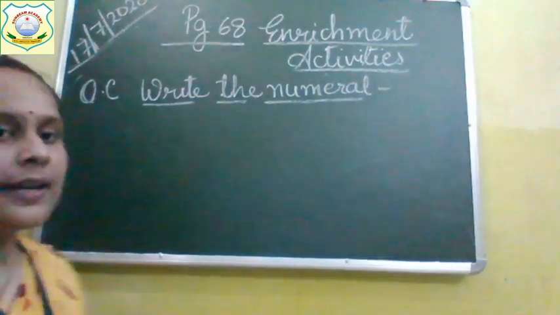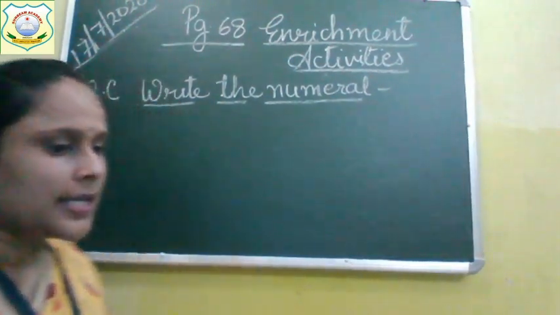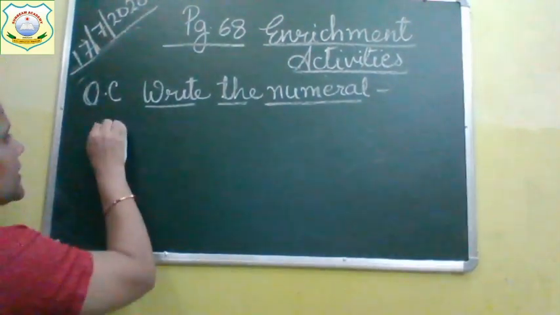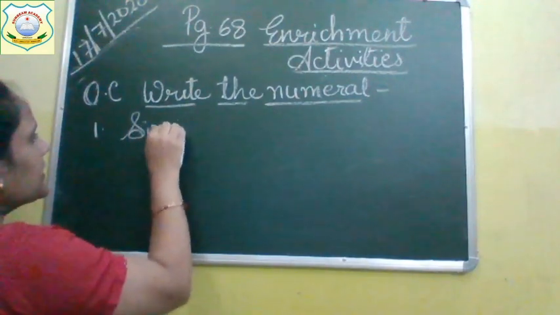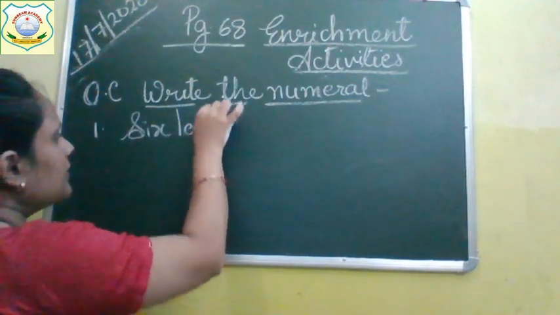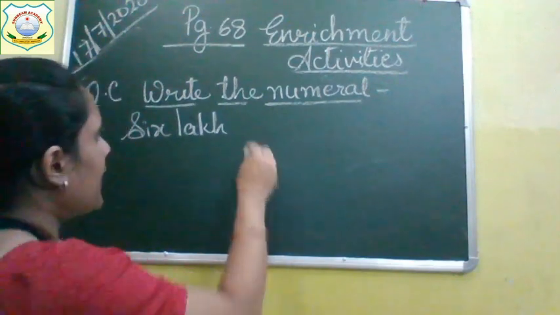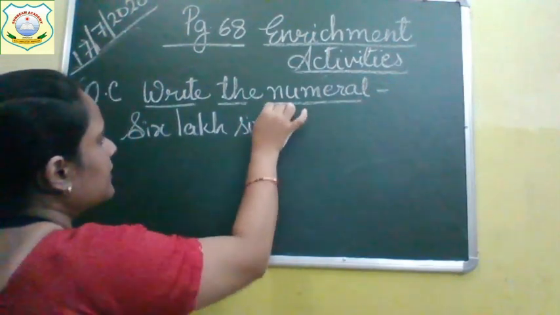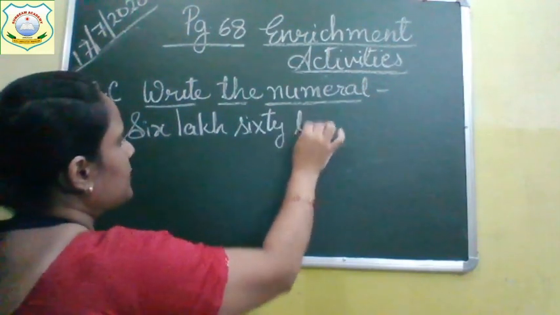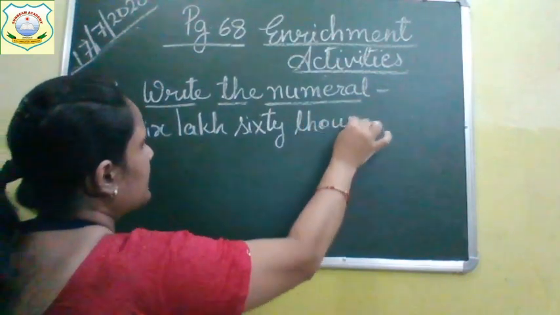Question number C, write the numeral. 6 lakh 60 thousand 6 is the first question given.